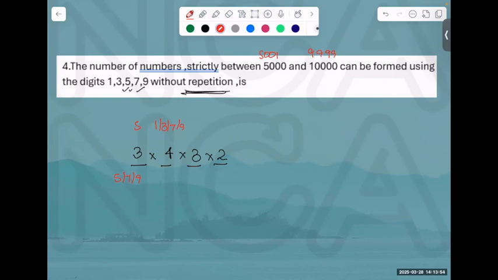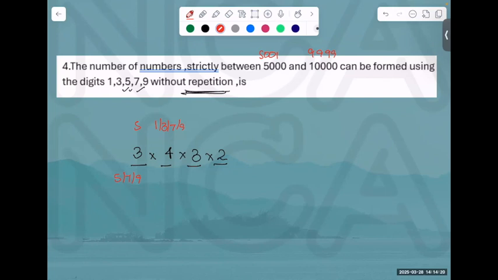And the next number has to be without repetition. If I choose 5, I cannot choose 5 again. How many numbers did I have initially? 5. How many numbers are left? अगर 5 choose कर लिया तो एक 5 तो आ ही गया, तो कितने choices में भर सकता हूँ? 4. जब एक और number fill कर दिया तो कितना हो गया अगला? 3. जब एक और भर दिया तो कितना हो गया? 2 choices.